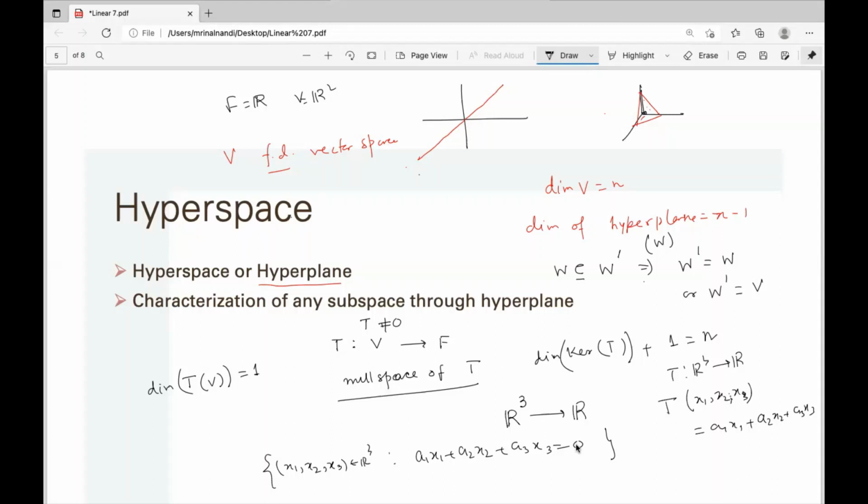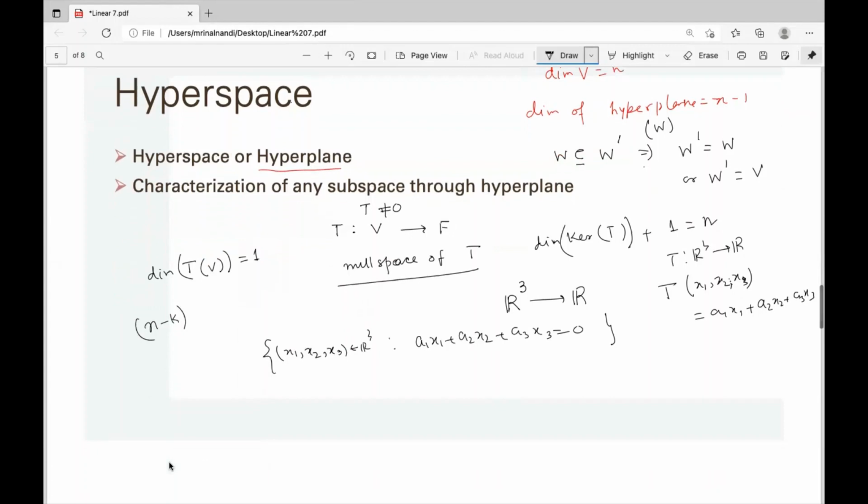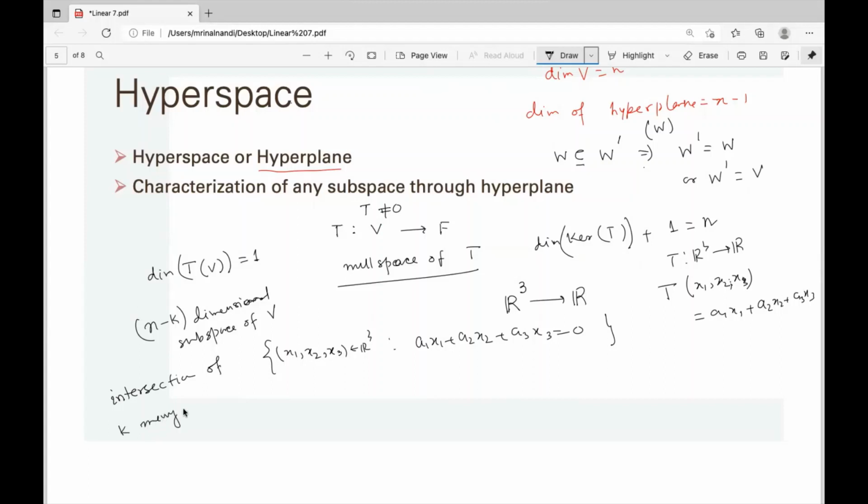The interesting part is that any n minus k dimensional subspace of V is an intersection of k many hyperplanes.